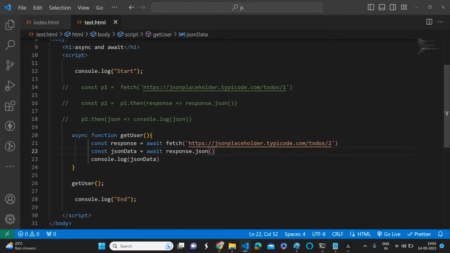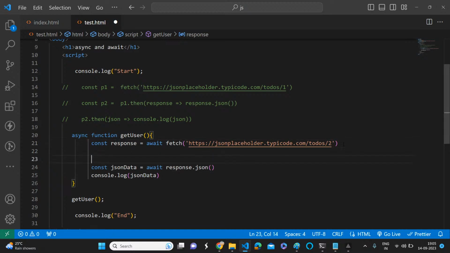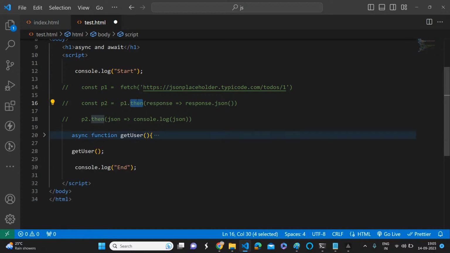It's very, very simple. But the most important thing is, when will this then method execute? When the first promise is completed. Whether it gets a result or is rejected doesn't matter. Once it is settled, whether fulfilled or rejected, it will go for the then method. If you put p1.catch, it will go for the catch method, right?